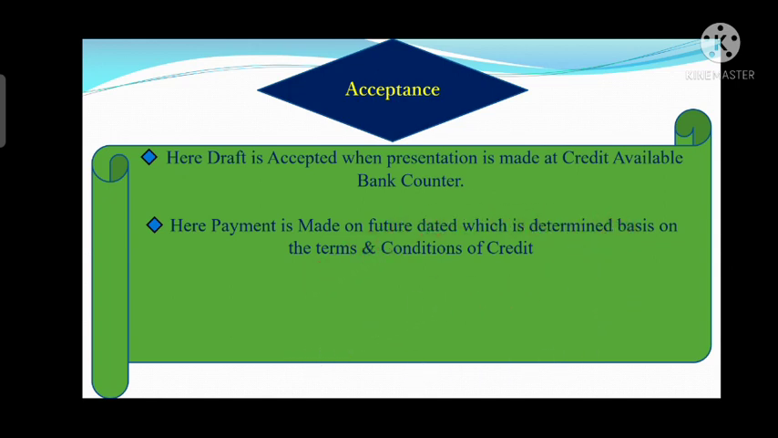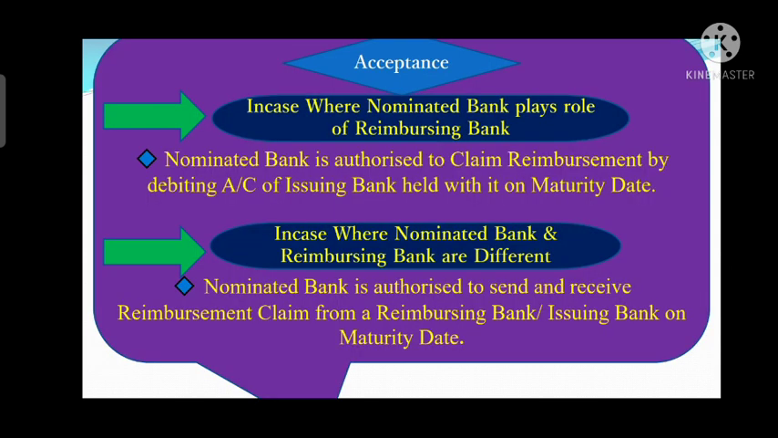Means here also the payment will be made on a maturity date. But for that, a draft needs to be presented which will be accepted. So this is the only difference between deferred payment and the acceptance payment. If the credit is available by acceptance, then in case the nominated bank and reimbursing bank are the same, then the nominated bank can debit the account of issuing bank on maturity date.